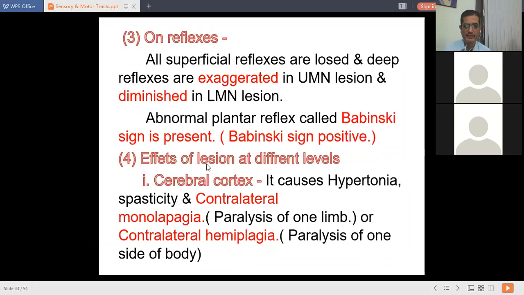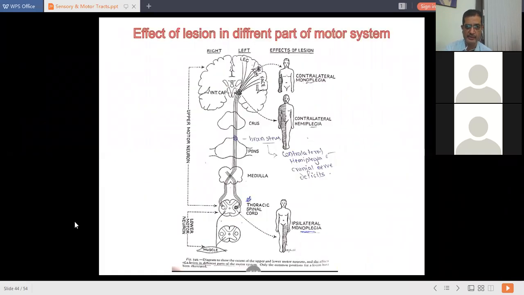Next point, effect of lesion at different levels. If you get a lesion at the cerebral cortex, what is expected to happen? For this purpose, we will take help of this diagram. In the cerebral cortex, all upper motor neuron fibers are spread in different areas. For example, fibers for the leg are present here, for the arm they are present here, and for the face they are present here.